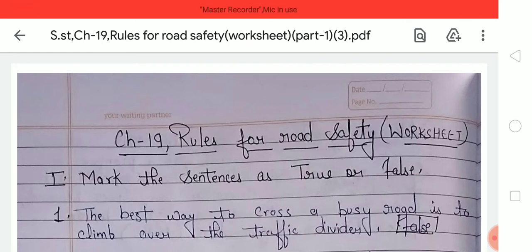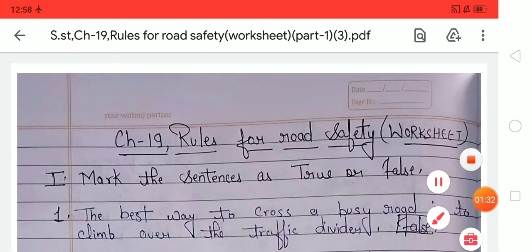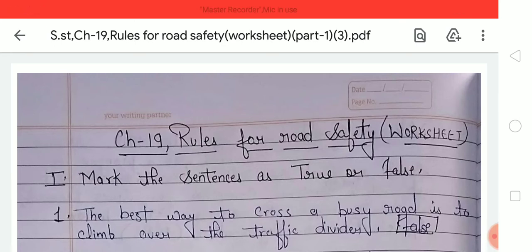Where there is a wide road with traffic moving in both directions, there are two separate crossings on the same road. We should stop at each crossing to see if the road is clear. On such roads, islands are safe places where we can stand and wait for the traffic to stop.